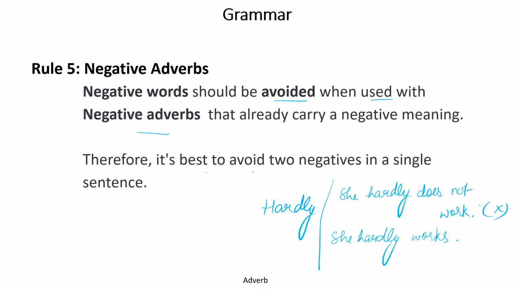It means she does not work at all. So, in this manner, we can use these negative adverbs. In fact, we should not use two negative words together. As we know well, in maths, we have also learned minus minus is equal to plus. So, if we want to make the sentence negative, we cannot use two negative words together.